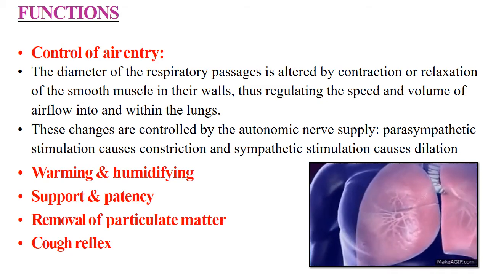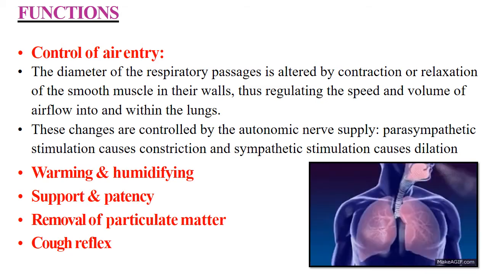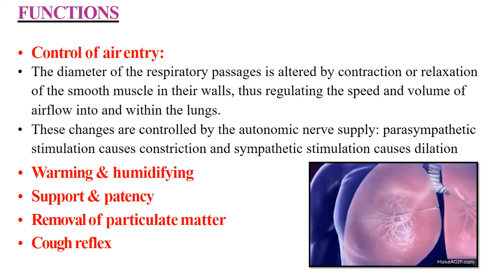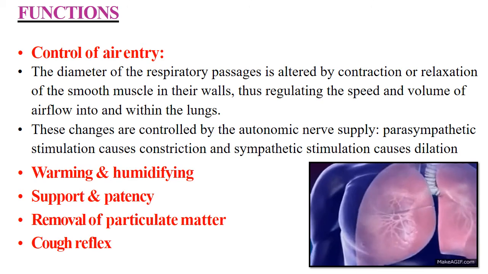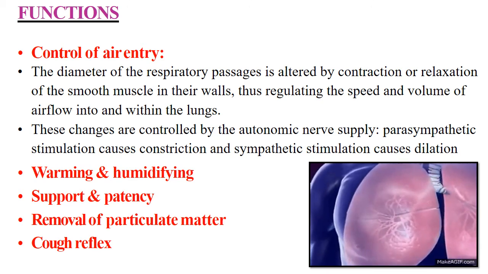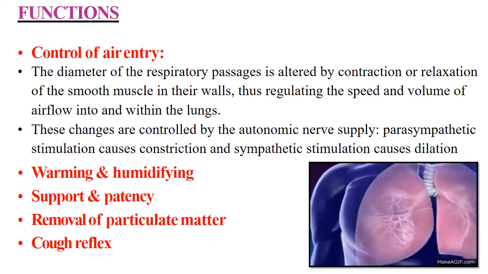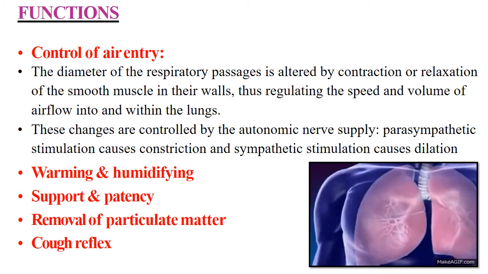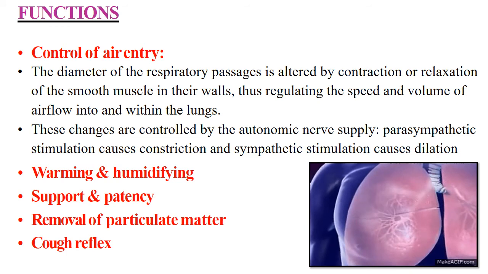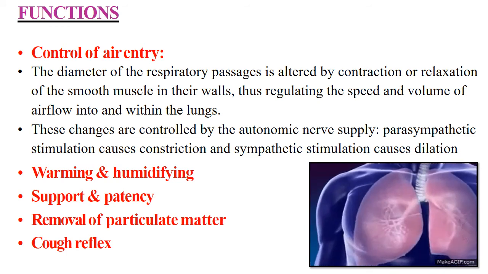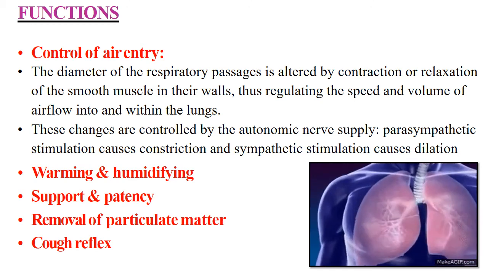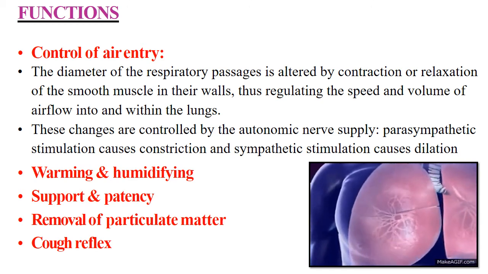Because the diameter of the respiratory passage is altered by the contraction and the relaxation, the speed and the volume of airflow into and within the lungs are regulated. These changes are controlled by the autonomic nerve supply, that is, parasympathetic stimulation causes constriction and sympathetic stimulation causes dilatation, that you know.